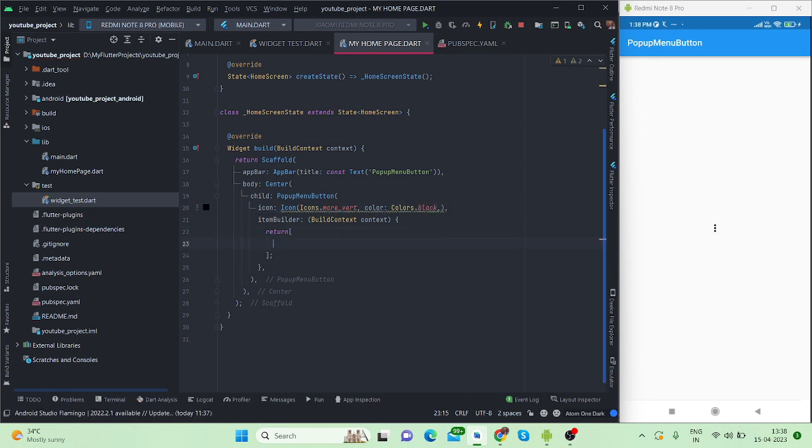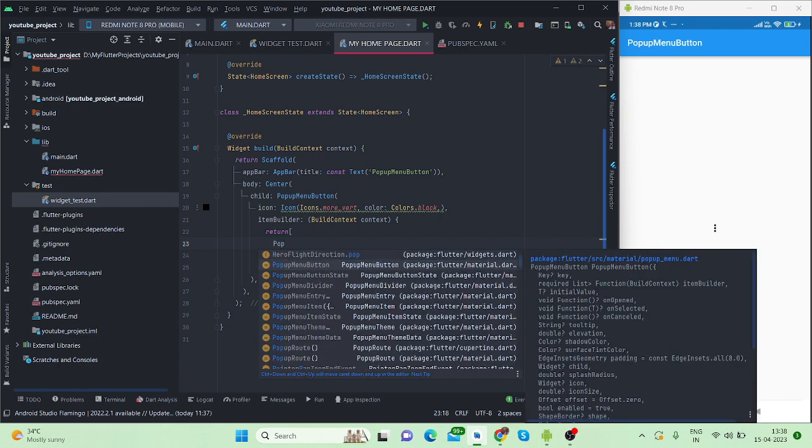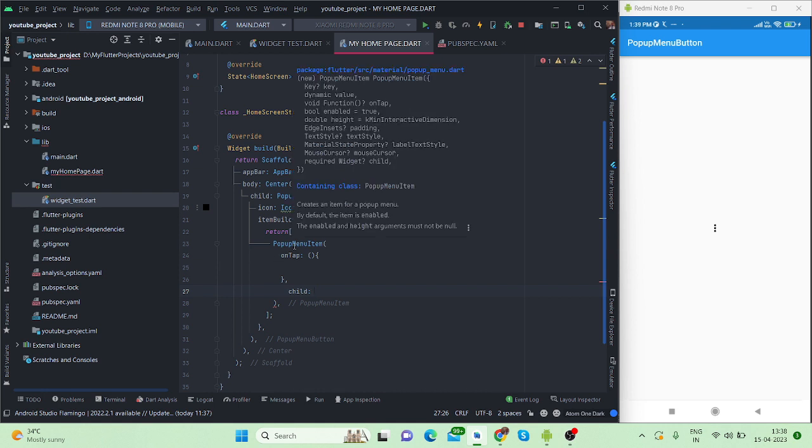For this, first of all, it takes a pop-up menu item, and it takes a child. First of all I will give on tap functionality. Whatever I type will come inside this child property. So you need not wrap this inside a gesture detector for a particular tap action. It actually provides on tap functionality.